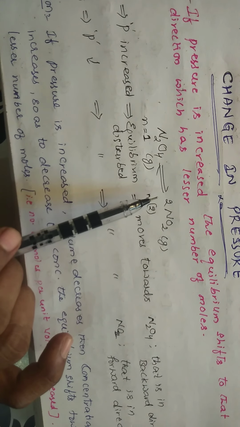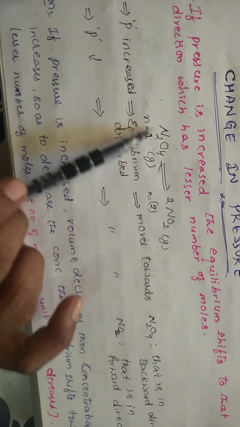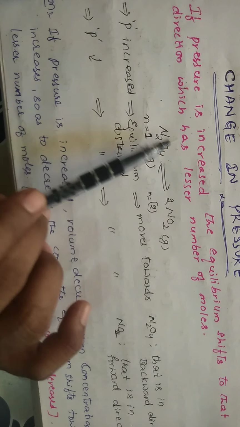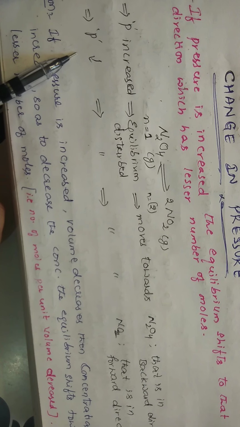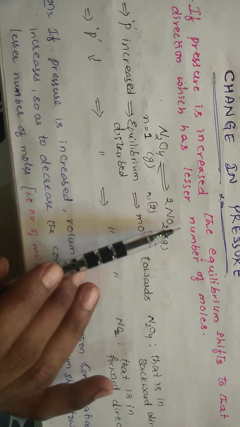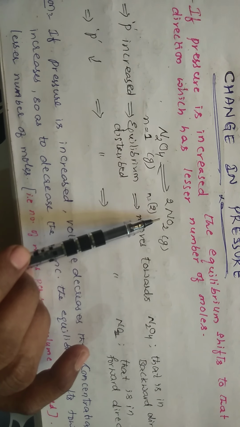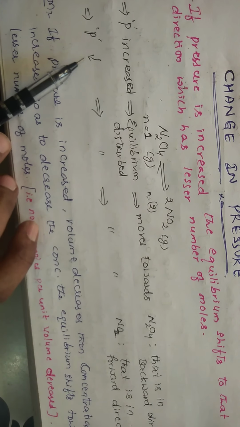This is not the same for all; only the rule is the same. So in this reaction, as you have fewer moles on the reactant side, if you increase the pressure, it moves in the backward direction. Suppose you decrease the pressure, then the reaction should move in the direction where there are more moles. More moles are present in the forward direction, so it should move in the forward direction if the pressure is decreased.